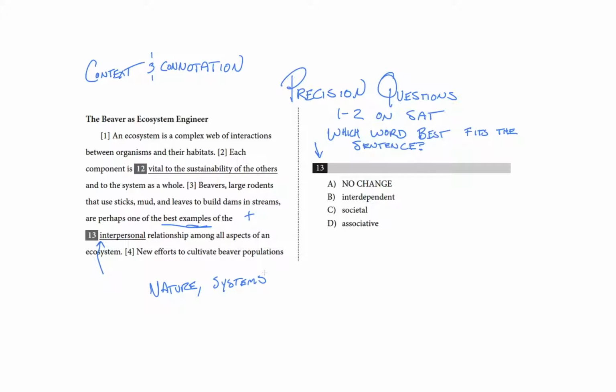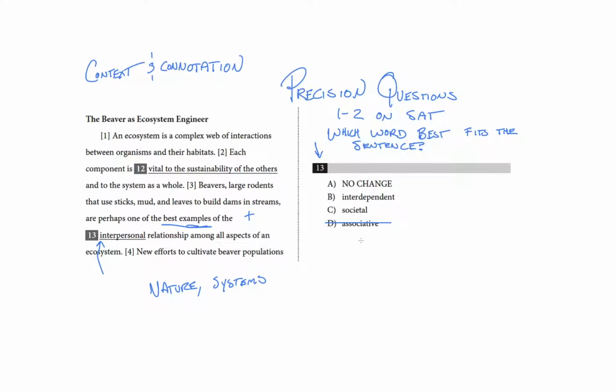Precision questions should not require you to know the exact dictionary definition of a word. You're really looking for feelings or ideas connected to those words rather than an exact definition. Like, I'm not sure I could give you the exact definition of associative without looking at a dictionary, but I can tell you that when I see that word, I think of math, like the associative property, and that connotation is stronger than anything involving relationships between habitats or animals. So I feel good, actually, about just crossing that off right off the bat.